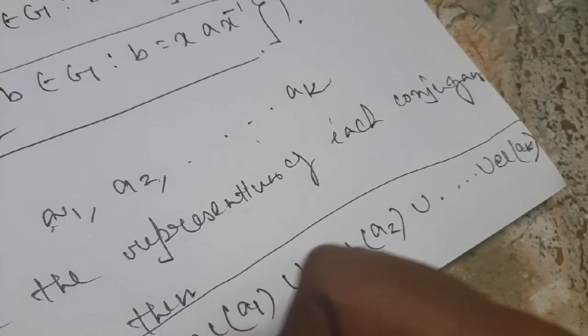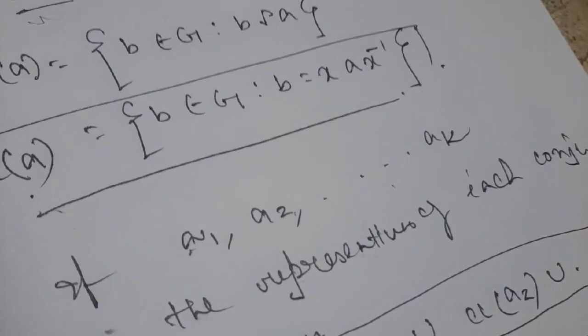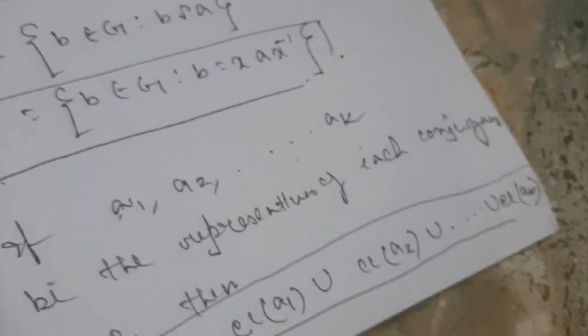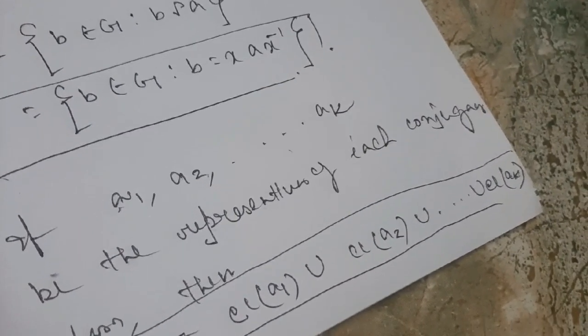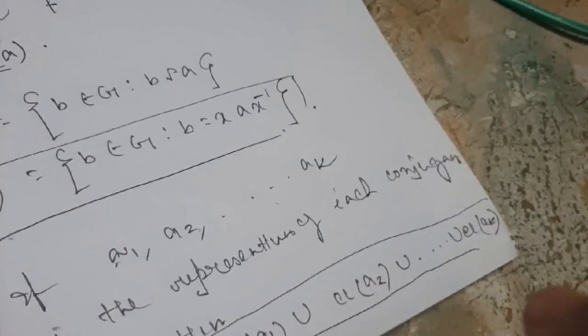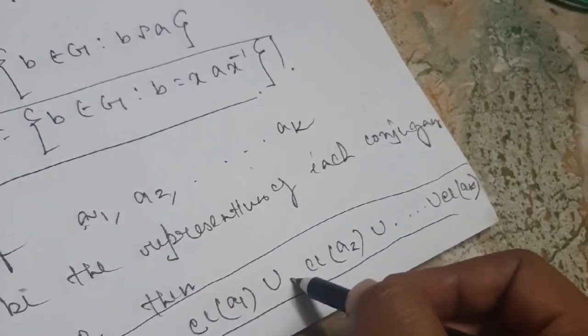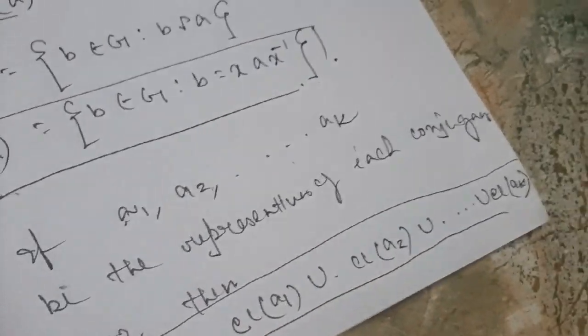Why does this partition occur? Because this relation is an equivalence relation, and an equivalence relation implies an equivalence class for each element, and this equivalence class is called the conjugacy class, and all the conjugacy classes are united and create the whole group G.